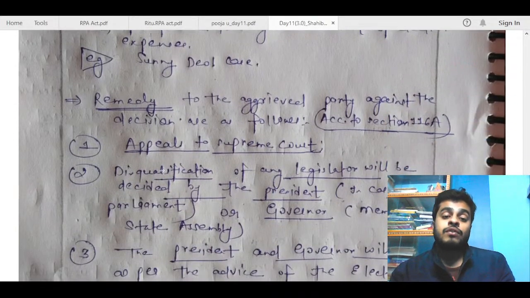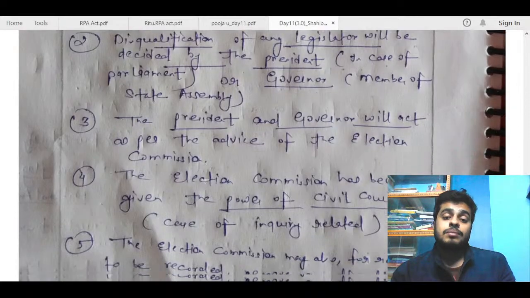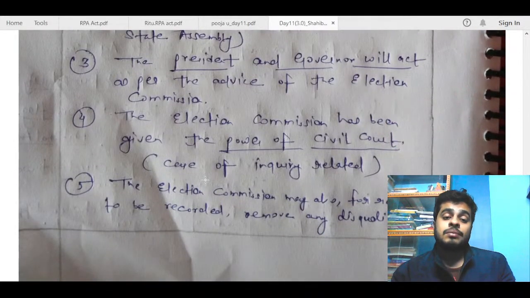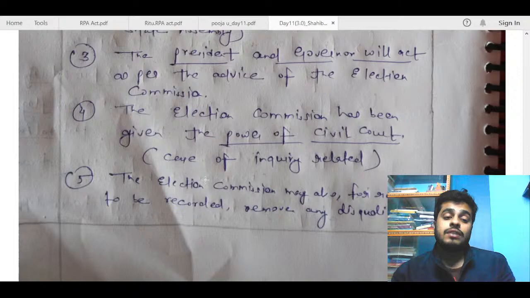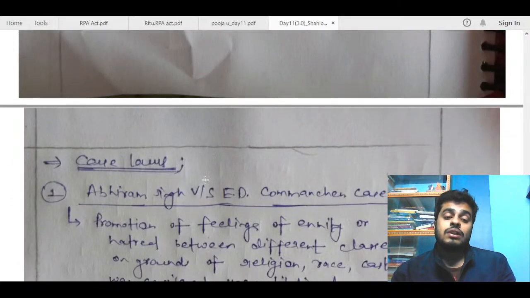So after that, you have gone for talking about the remedy to the aggrieved party, appeals to Supreme Court. This is fine. Disqualification later will be decided by the President in case of... okay. President and Governor will act as per the... okay. The Election Commission has been given power of civil court. The Election Commission may also, for reasons to be recorded, remove any disqualification. So okay, these are good.